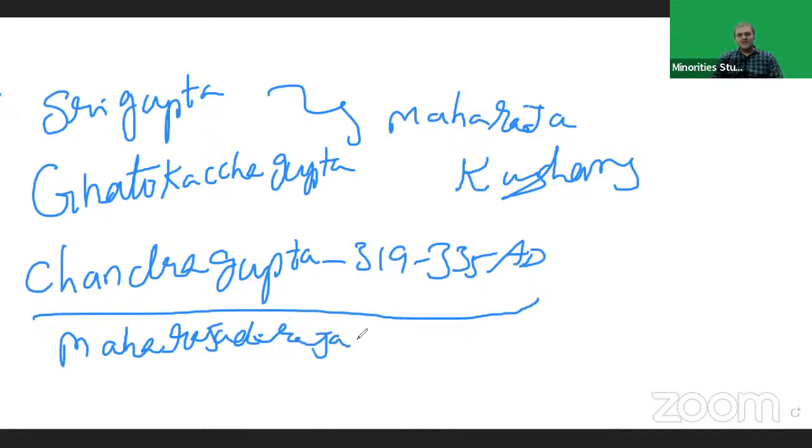Anyone who used the Maharajadhiraja title was considered an independent ruler. Chandragupta I used the Maharajadhiraja title. That's why we can consider Chandragupta I the first independent ruler. Remember this point.